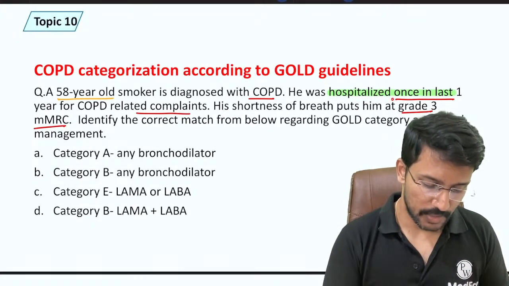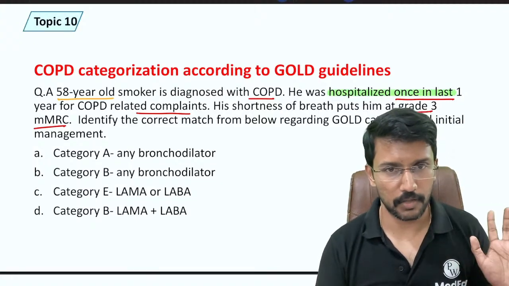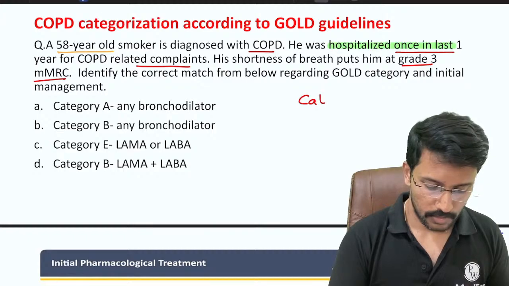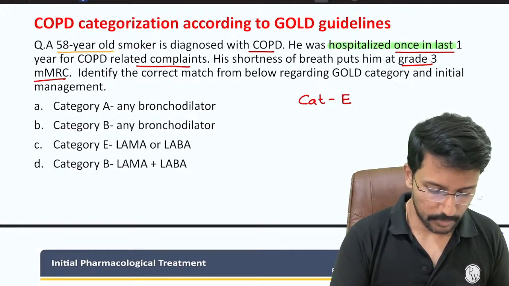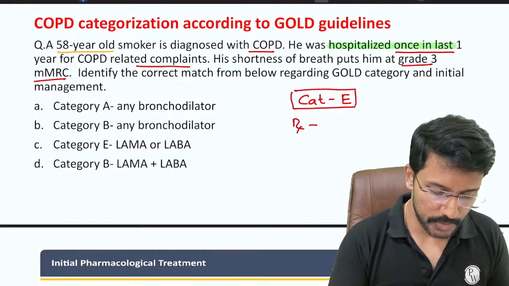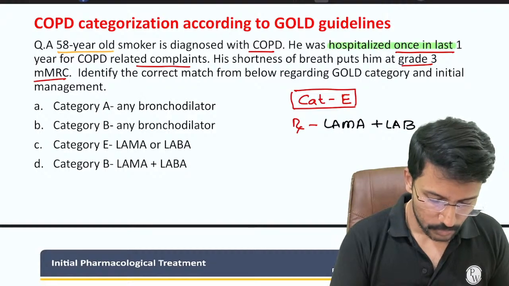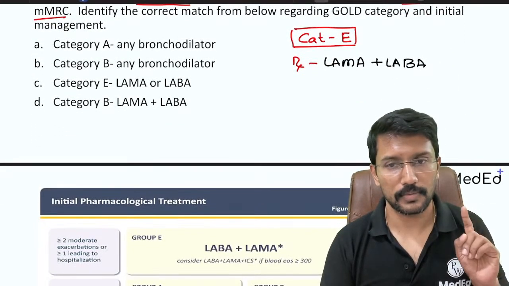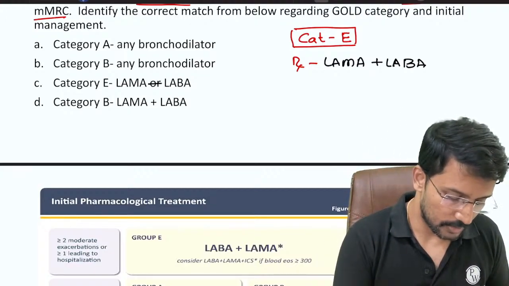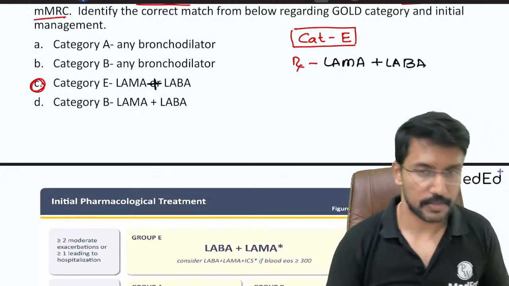Right, the patient was hospitalized once in the last 1 year. He was admitted once. So what category does he become? He becomes category E. And what is the treatment for category E? Category E needs to be treated with LAMA plus LABA. So there is no appropriate choice in the answers listed here. They should have been category E, LAMA plus LABA. Then option C becomes the correct answer, right?